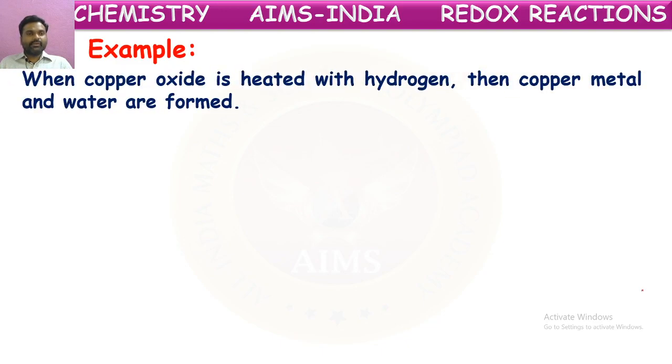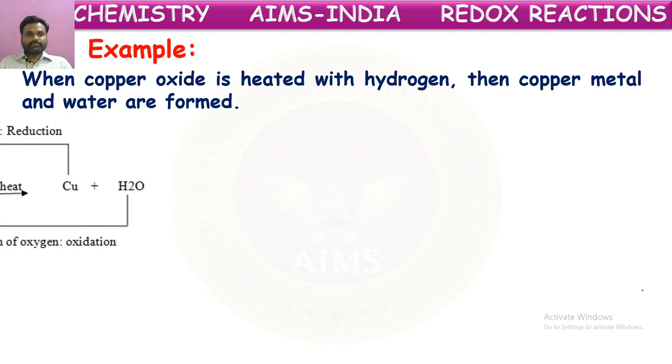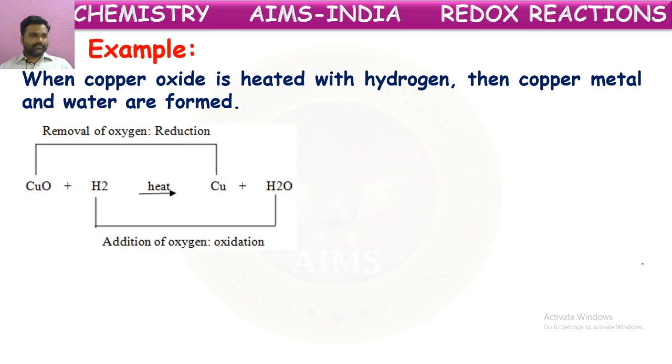Here we see one example. When copper oxide is heated with hydrogen, then copper metal and water are formed. See the reaction between copper oxide and hydrogen to form copper and water. If you observe this in terms of hydrogens and oxygens, what is happening? Initially copper is in combination with oxygen, in the form of copper oxide. After the reaction, it lost oxygen.